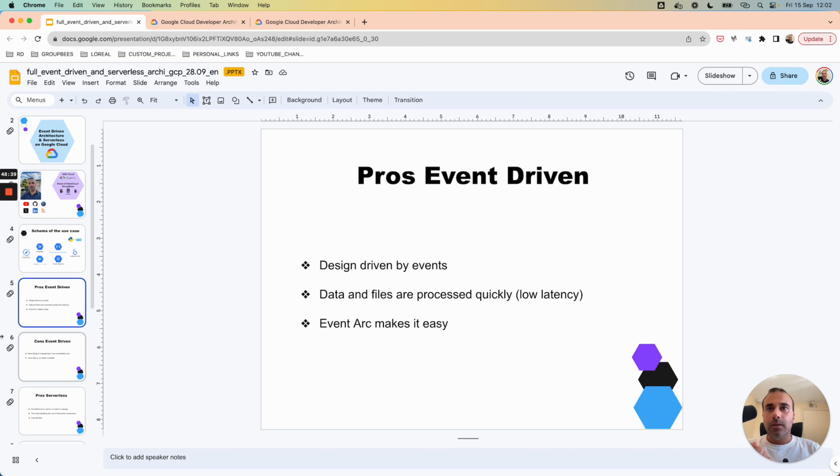Eventarc makes it easy because everything is provided by Google Cloud, and only with command lines everything is managed by GCP, and we can prepare all the filters and create our components to react with the event-driven pattern very easily.